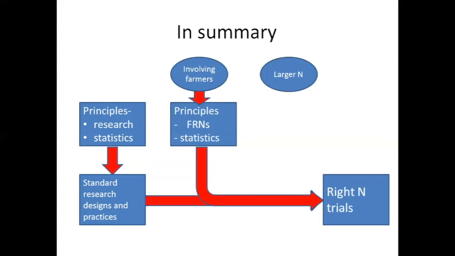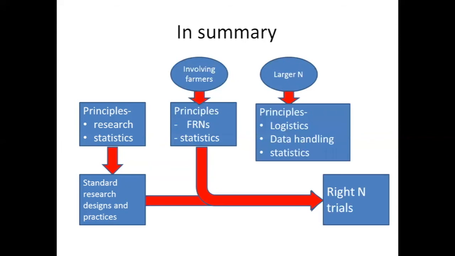And then when we think about working with larger N, then again, there are some principles which we have to think about. And these are principles to do with logistics, to do with data handling, as well as statistical principles that also contribute to the design. So the idea is we're not throwing away what you've always known about research design and what experiments look like, but we're taking those basics and then adding further things to come up with something which is more appropriate for working with farmers and large N trials.